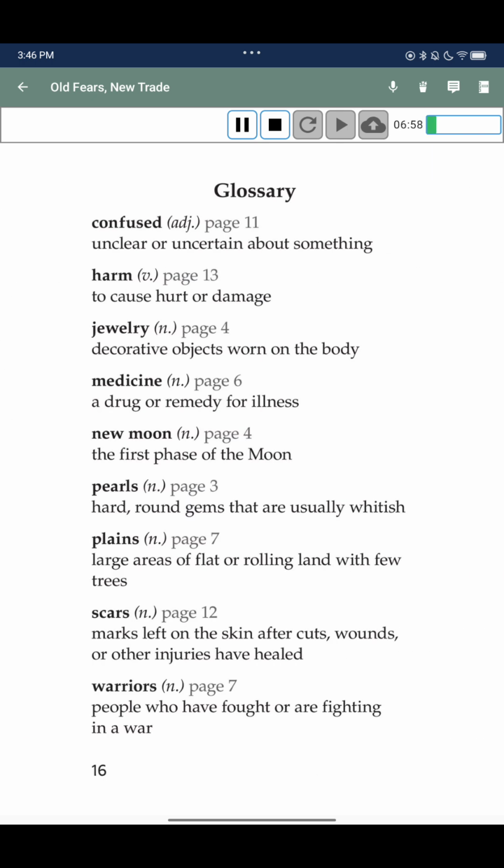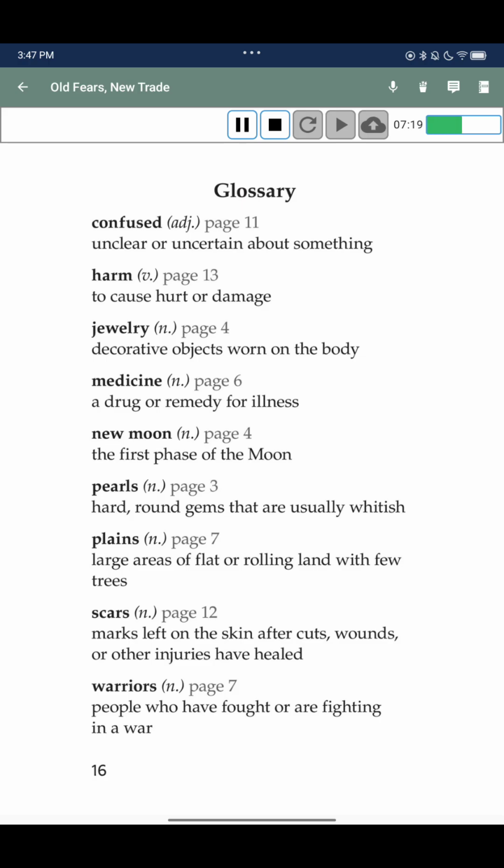Glossary: confused, unclear or uncertain about something. Harm: to cause hurt or damage. Jewelry: decorative objects worn on the body. Medicine: a drug or remedy for illness. New moon: the first phase of the moon.